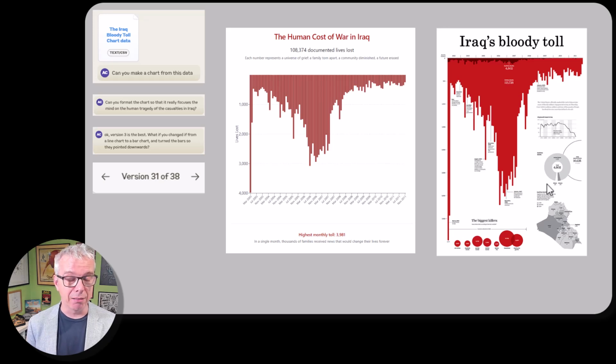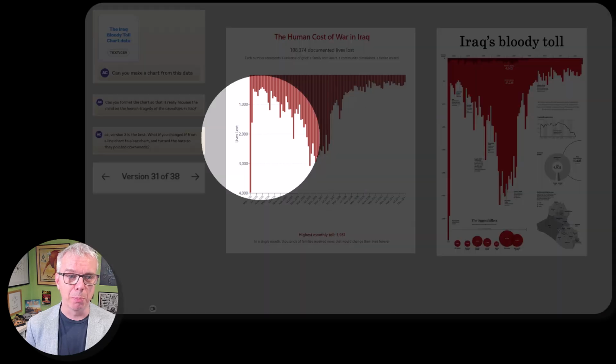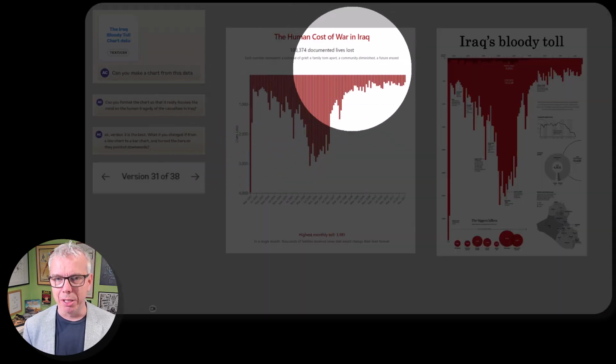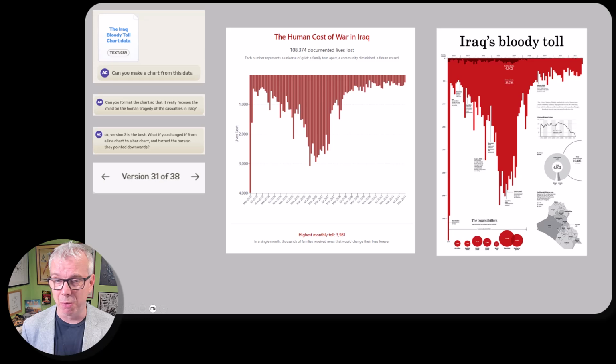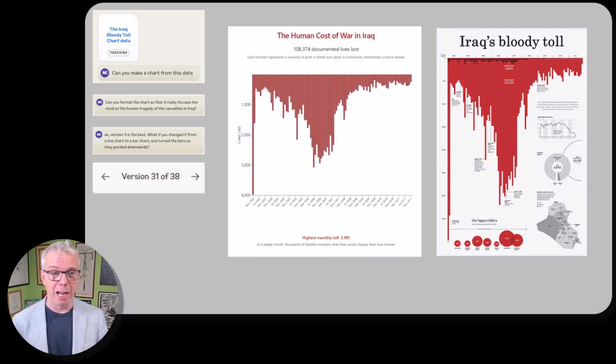And don't forget, this is all being done using React libraries and writing JavaScript. I don't know how to write those languages. It's doing it for me. So this is no code, powerful data storytelling.